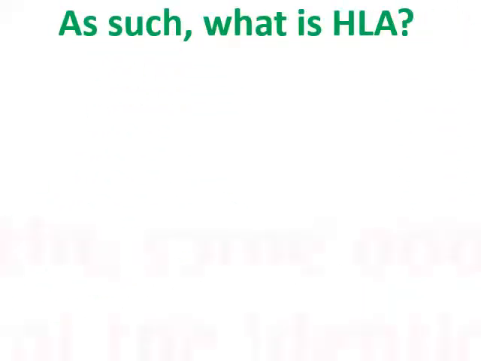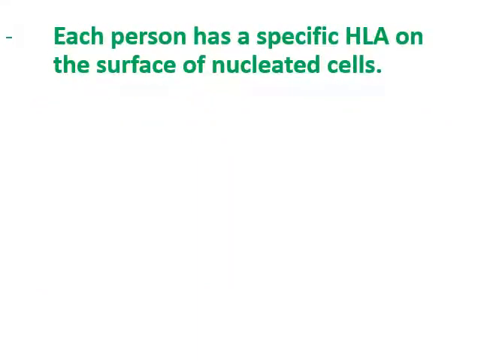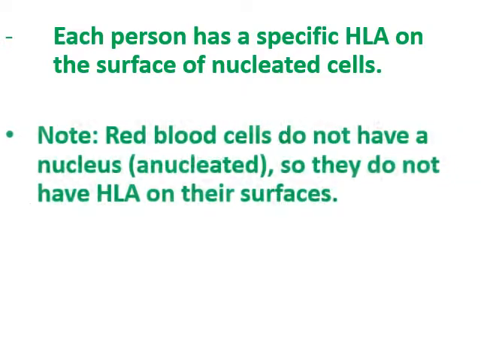So as such, HLA: the cells of the same body and those of the identical twin have the same HLA. The cells in my body have the same HLA. The cells of my identical twin are going to have the same HLA, while the cells of different persons are going to have different HLA. Each person has a specific HLA on the surface of nucleated cells.